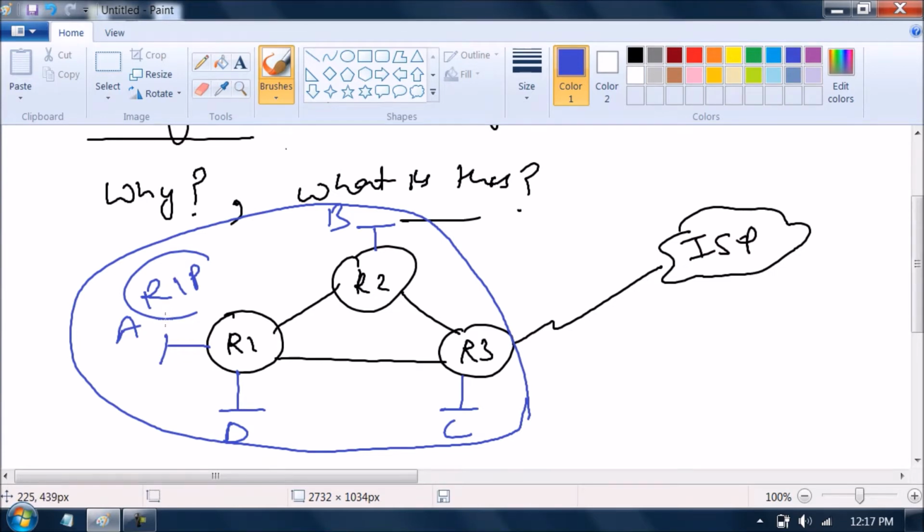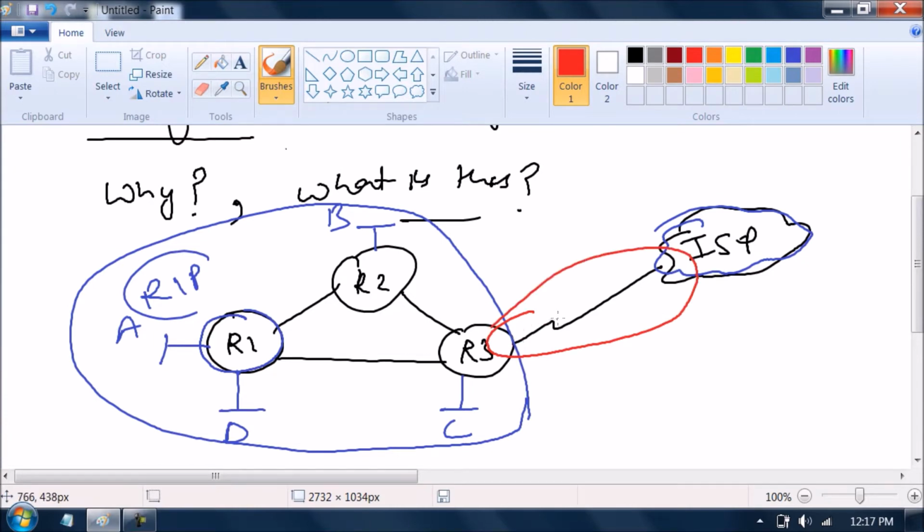But what is my need now? My need is that R1, R2 and R3 will be able to send traffic to the ISP. Is this clear? Just tell me one thing. Do R1, R2 or R3 have a route to the ISP? No. Why? Because you cannot run RIP between your router and the ISP.